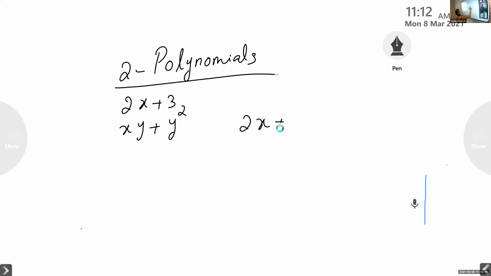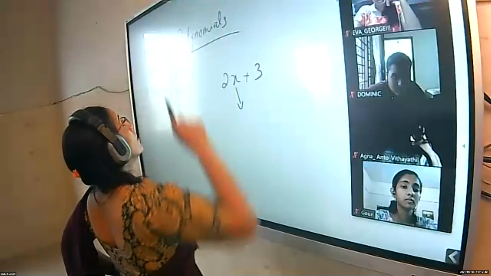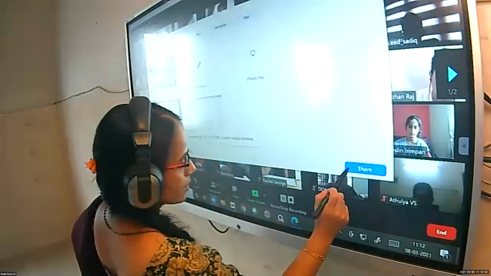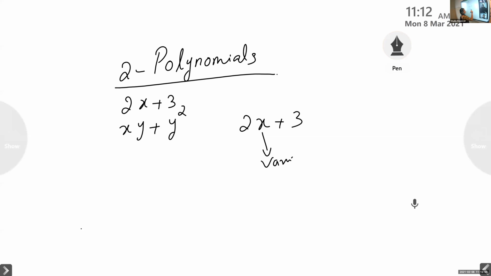Okay, we will consider 2x plus 3 alone. In this algebraic expression, 2x plus 3, what is the variable? What is the constant? What is the coefficient? Which is a variable? X. Yes, x is the variable. All of you mute your audio if you are not answering. Okay, x is the variable.